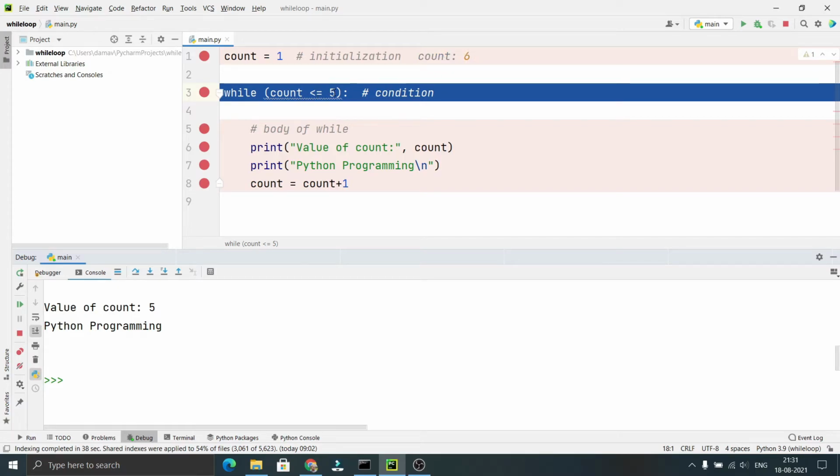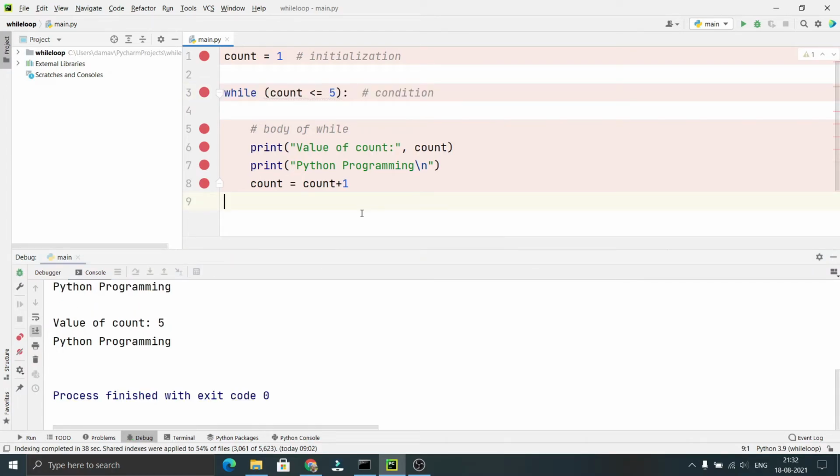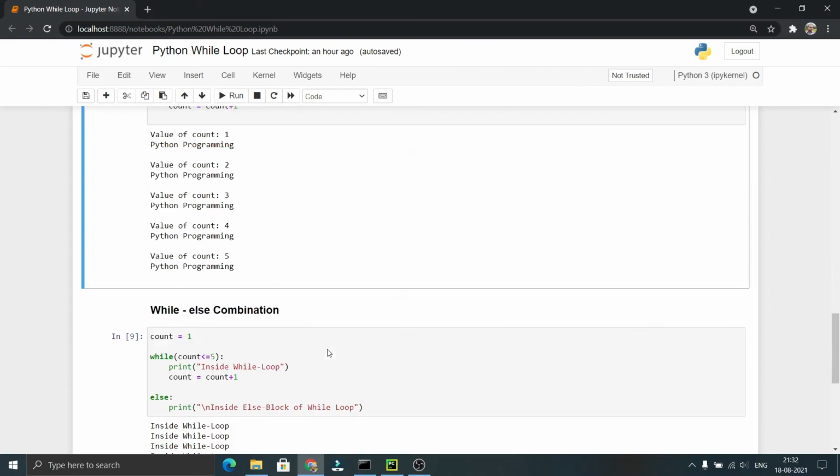Now 6 less than or equal to 5. It will return false. Carefully notice, now it will not execute this block of code. Directly the program terminates as there is no line of code written after the while block. I think now you have got a better idea of how the while loop is executing internally. Let us go to our IPython notebook.